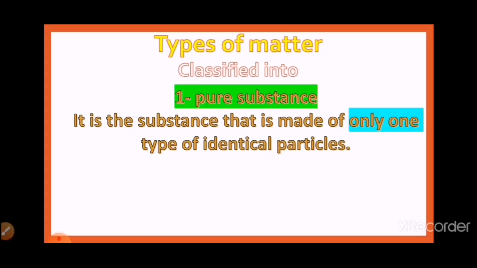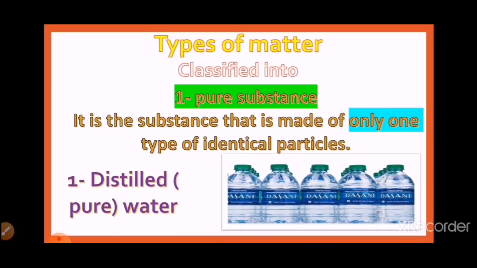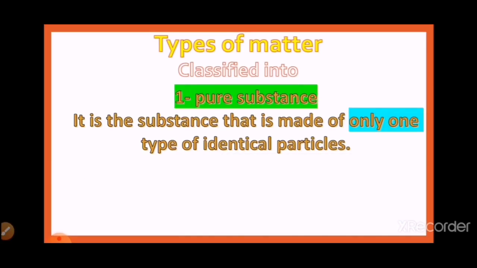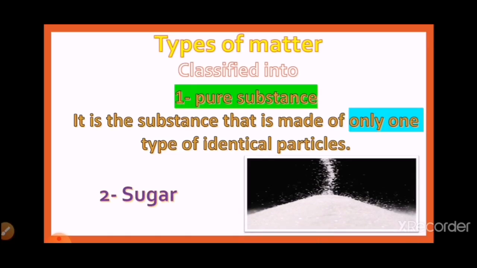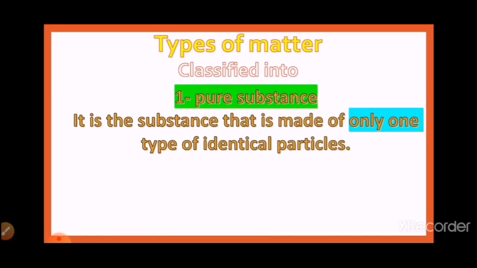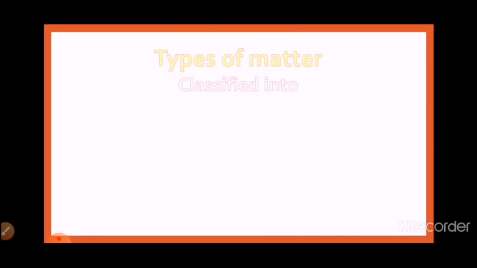First, pure substance. What is the meaning of pure substance? It is a substance that is made of only one type of identical particles. For example, distilled or pure water. Another example, sugar. Number 3, baking soda.